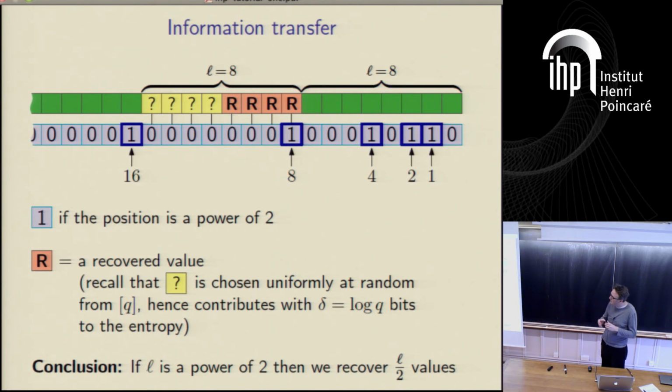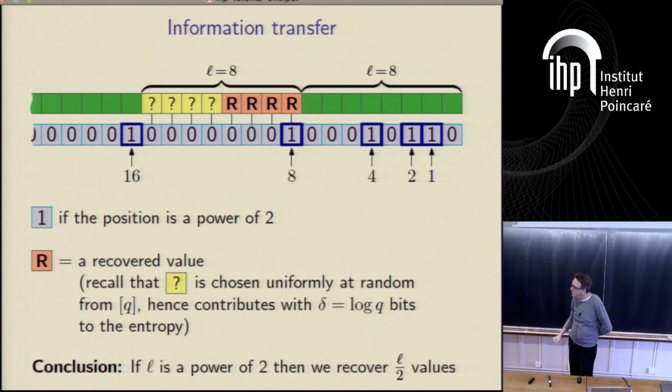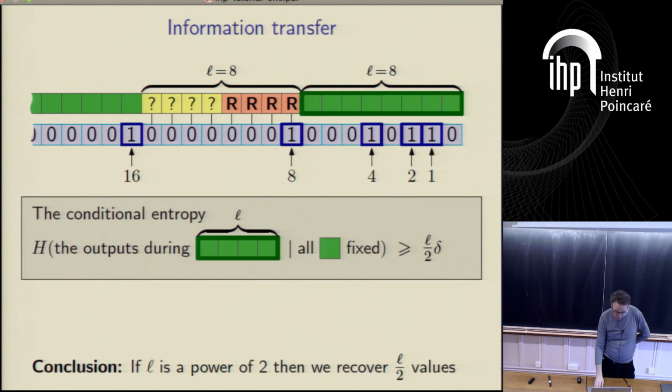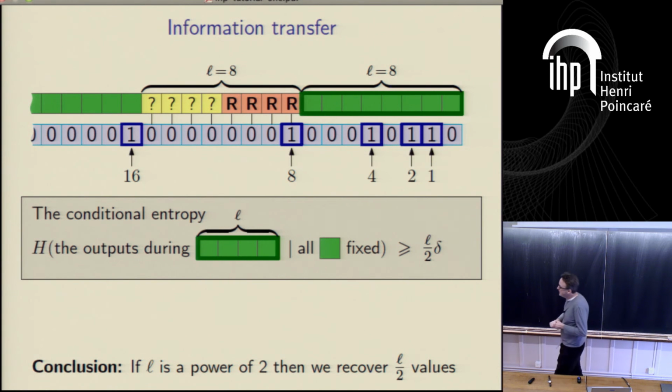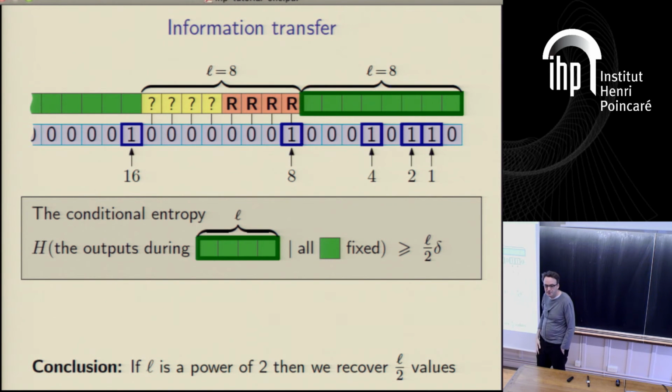And then eventually we're going to have lots of these regions of power of 2 length L. So this is just for one particular fixed length L, we learn half of it. Of course, we may actually learn some more information entropy-wise than half, but at least half. So if L is a power of 2, then we recover L over 2 values exactly. And of course, this tells us immediately that the conditional entropy of these outputs, given all the stuff is fixed, has to be at least L over 2 times delta, where delta was the number of bits needed to represent a symbol. Because that's just the entropy of one symbol, and we get L over 2 of them, precisely.